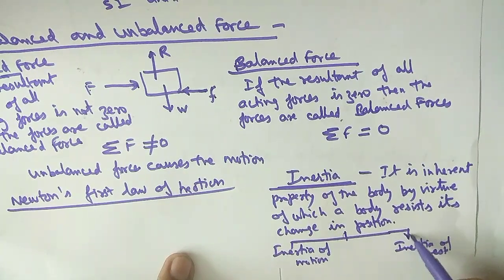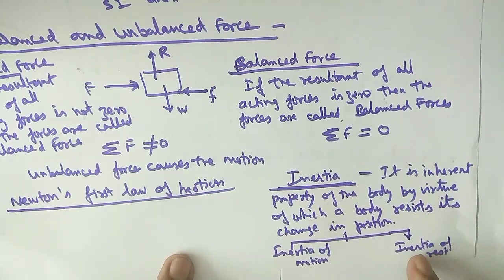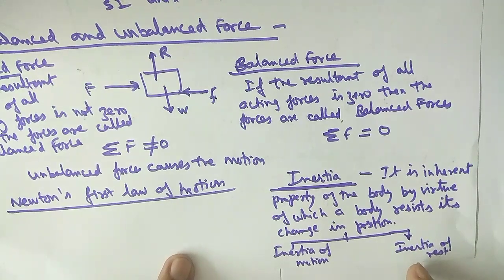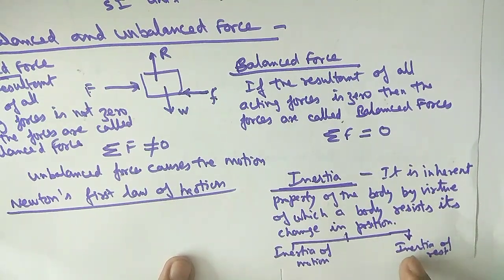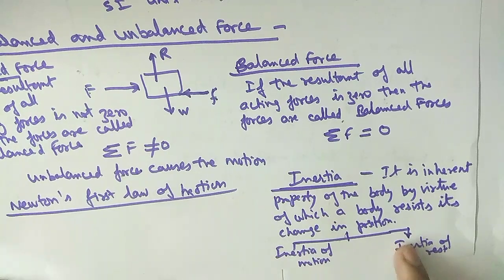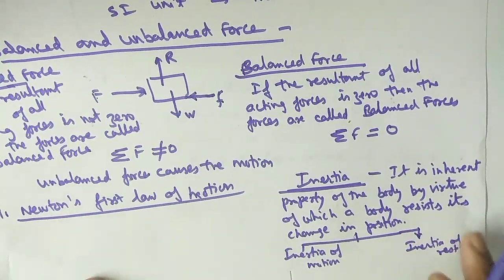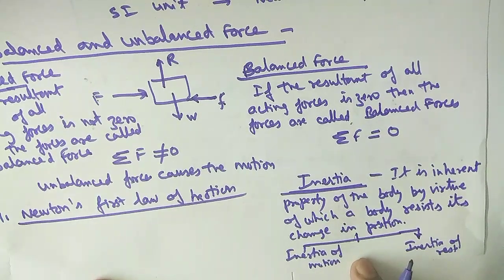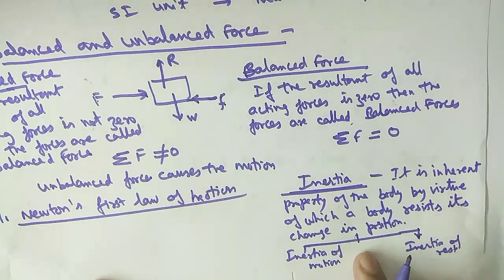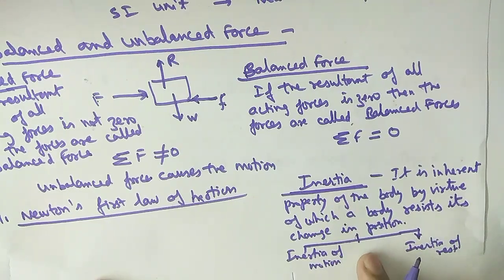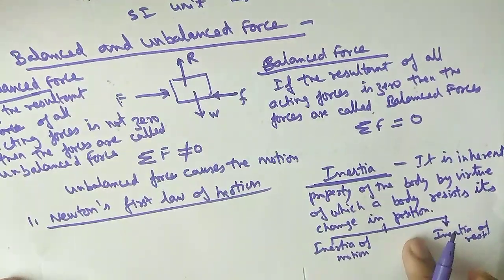In some books inertia of direction is also given, but in your syllabus only two inertias are given: inertia of motion and inertia of rest. Inertia of motion means when a body is in motion, it will continue in motion unless you apply some external force on the body. So we can write the definition of the inertia